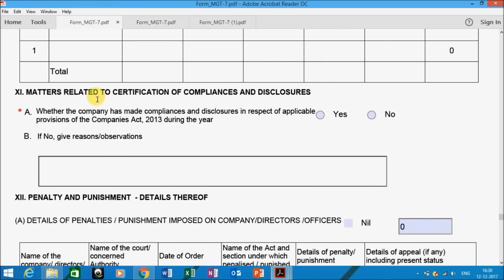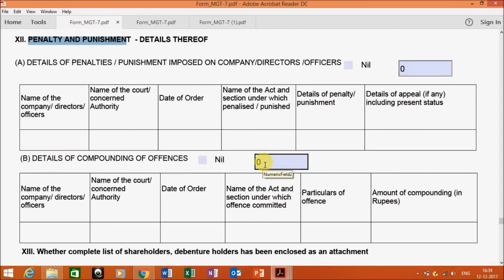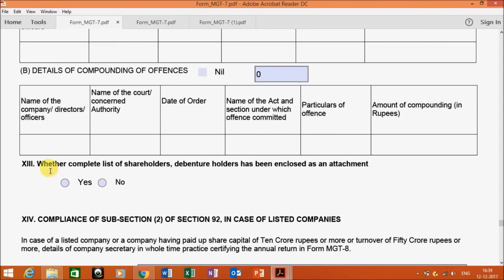Then comes the matters related to certification of compliances and disclosures. If your company has complied with all the Companies Act provisions, then click on yes. If not, you have to give the reasons and your observations over here. If the company has gone through any penalty or punishments, then your information has to be written over here. Then it is asking whether the complete list of shareholders has been enclosed as an attachment. So if you are giving an attachment, click on yes. If you are not, then no.